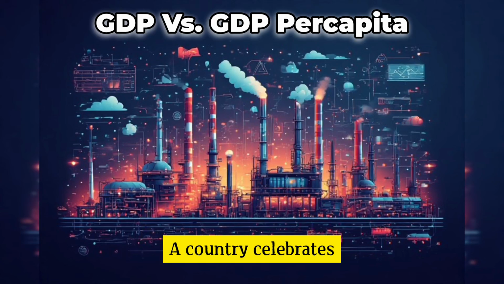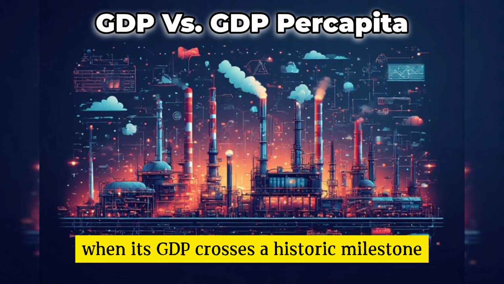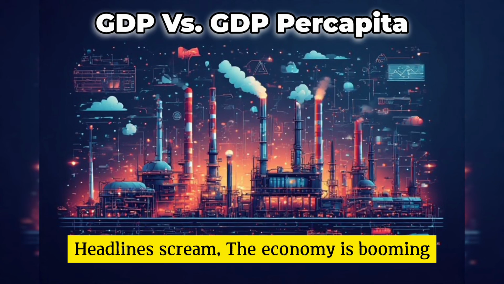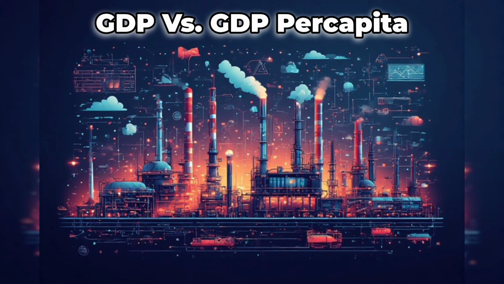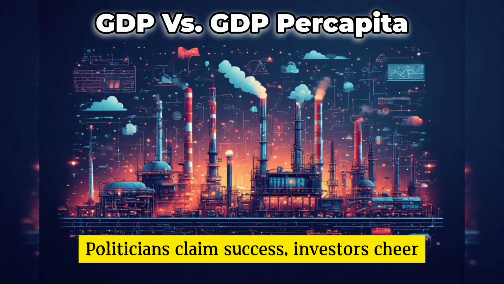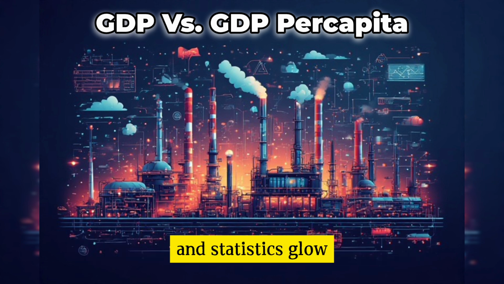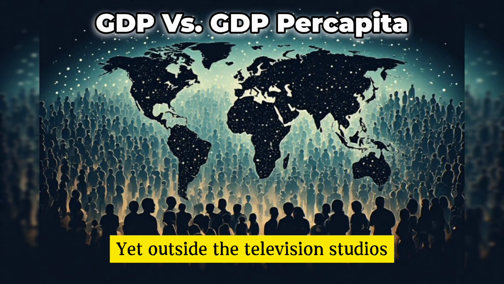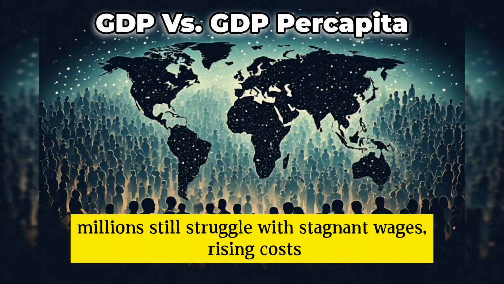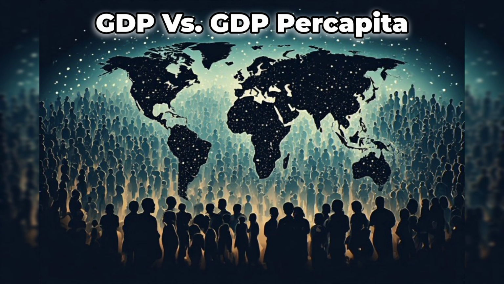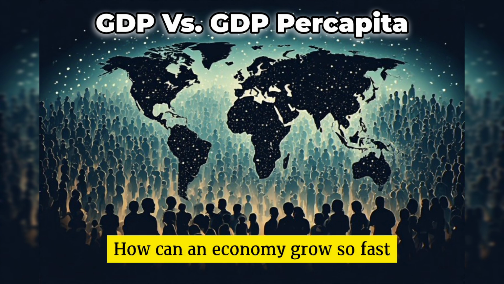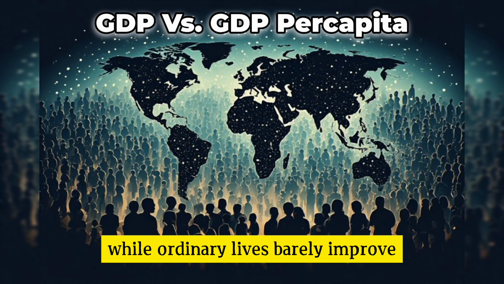A country celebrates when its GDP crosses a historic milestone. Headlines scream the economy is booming. Politicians claim success, investors cheer, and statistics glow. Yet outside the television studios, millions still struggle with stagnant wages, rising costs, and uncertain livelihoods. How can an economy grow so fast while ordinary lives barely improve?